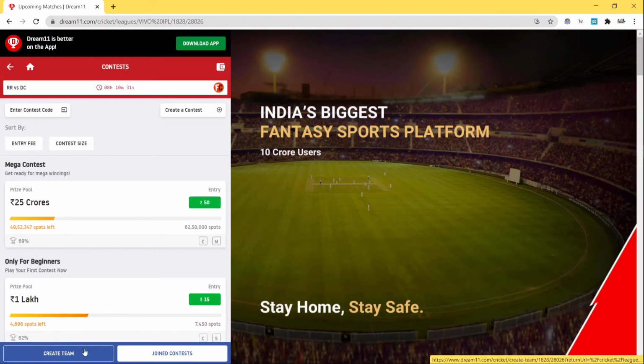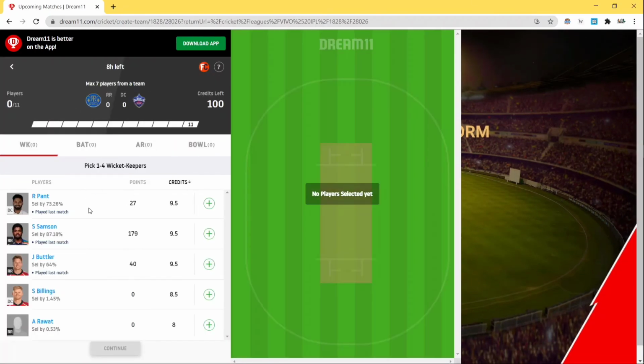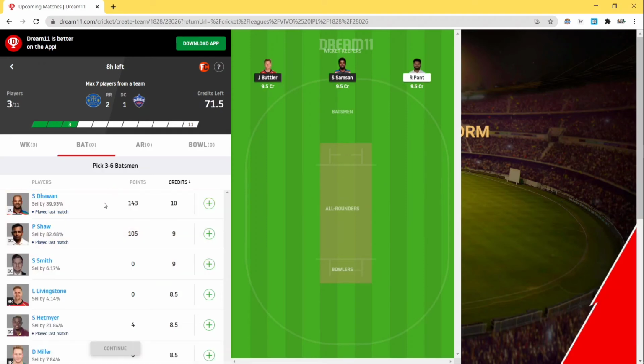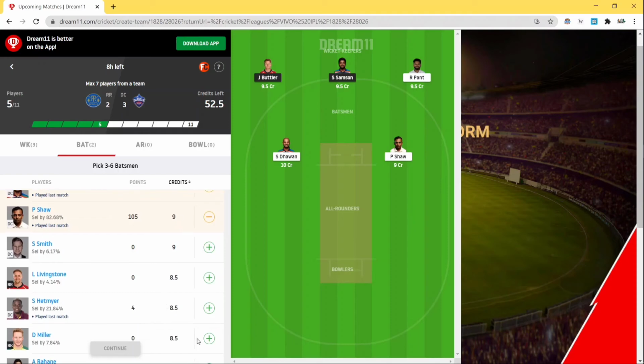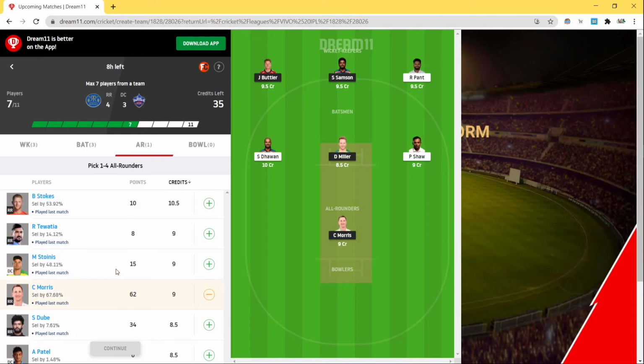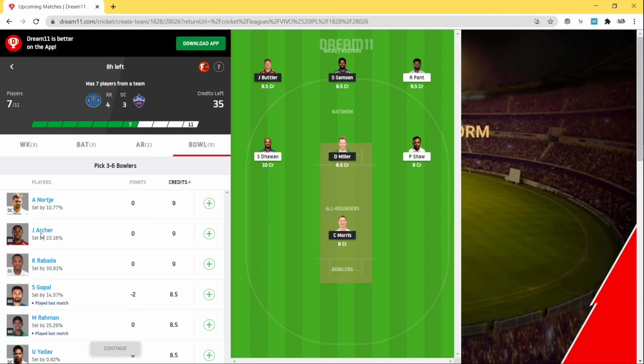It is a lengthy one, so I'll be having these three players, and over here I'll be having Prithvi Shaw and Miller, and the fantasy team I'll be having here. Just wait, it's not loading. Okay, so in all-rounders I'll be having Chris Morris, and yeah, that's cool.